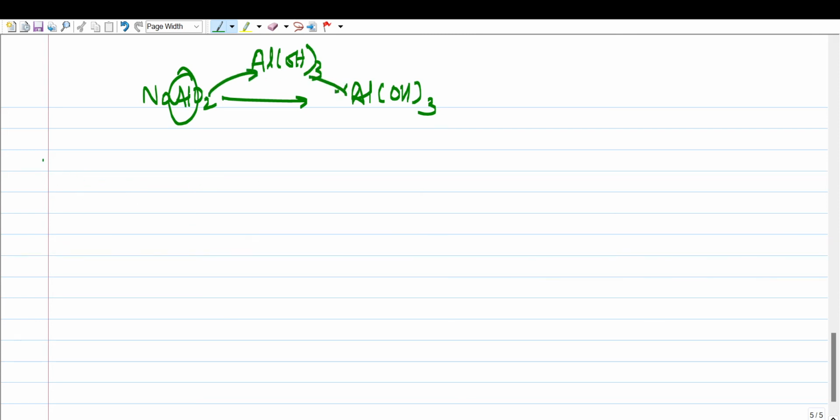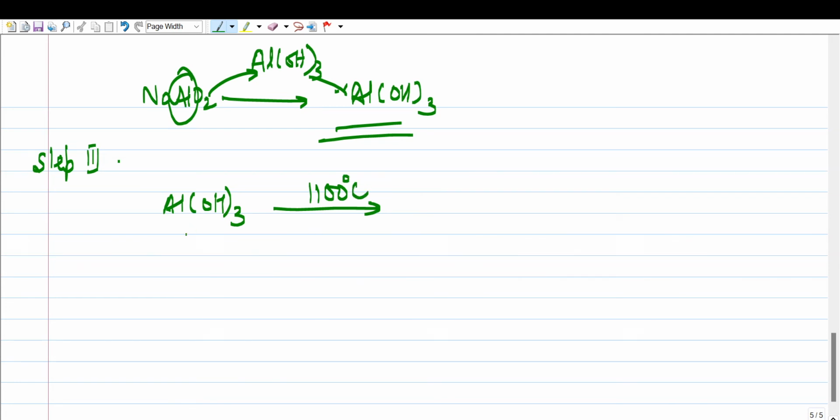After this, we have step 3. Step 3 is ignition, where the entire aluminium hydroxide is heated at 1100 degrees centigrade. When it is heated at 1100 degrees centigrade, this white precipitate is converted into pure alumina, Al2O3, and water is formed. So we take two molecules of aluminium hydroxide and we get pure alumina with free water. Is this clear, children?